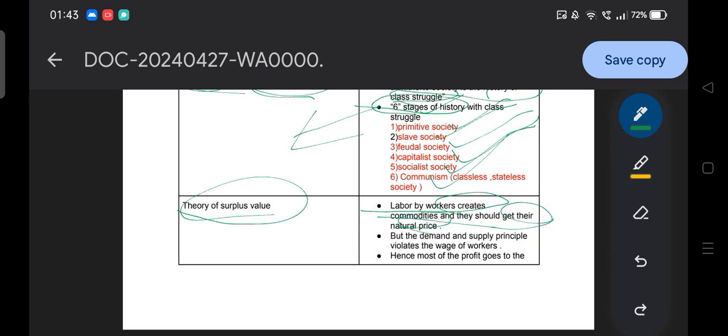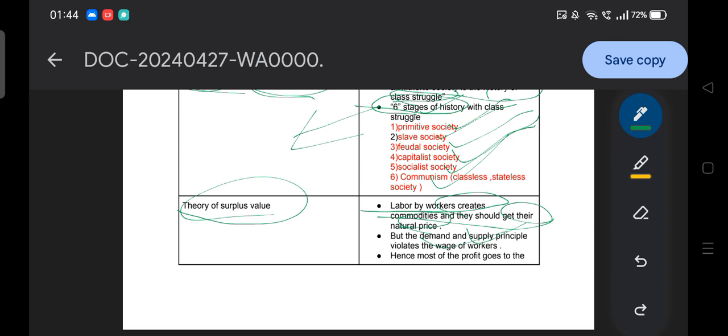The theory of surplus value says that in a capitalist society, products are created by the value provided by the worker, and that determines the price of a product, and the worker should get the natural price. But the demand and supply principle violates the wage of the worker. How? Because demand and supply in the market regulate the societal systems.